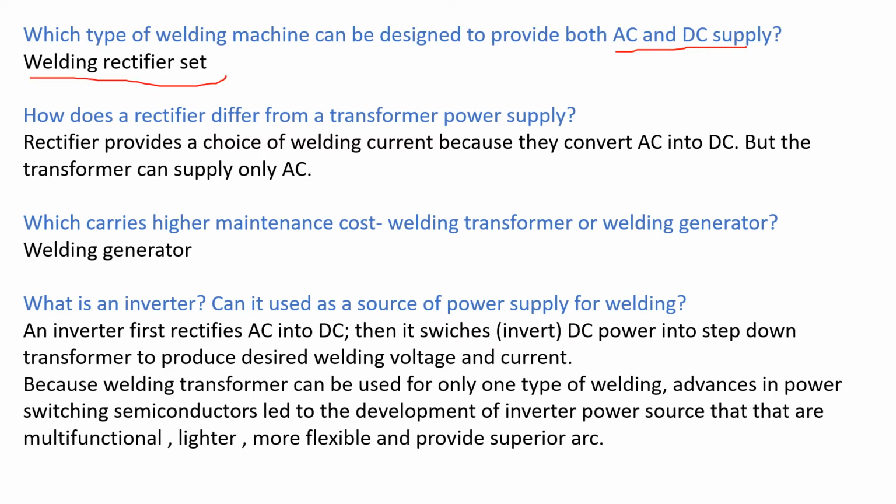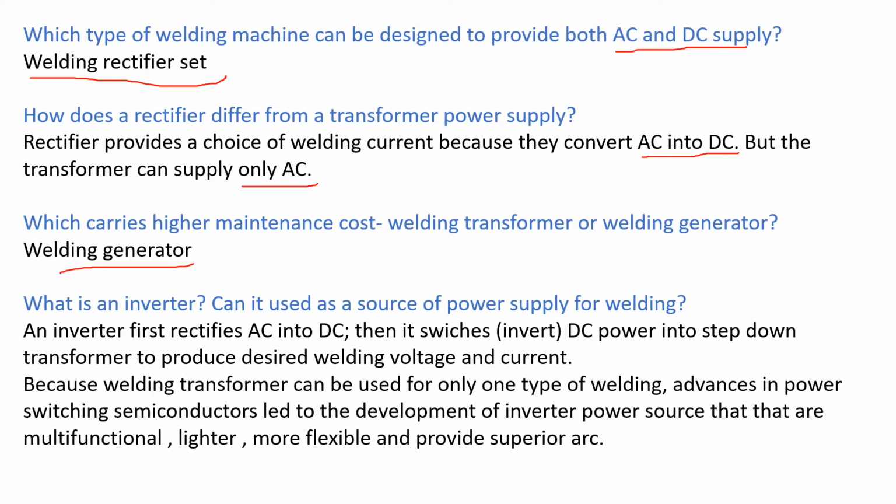How does a rectifier differ from a transformer power supply? A rectifier provides a choice of welding current because it converts AC into DC, but the transformer can supply only AC. Next question. Which carries higher maintenance cost, welding transformer or welding generator? The welding generator carries higher maintenance cost.